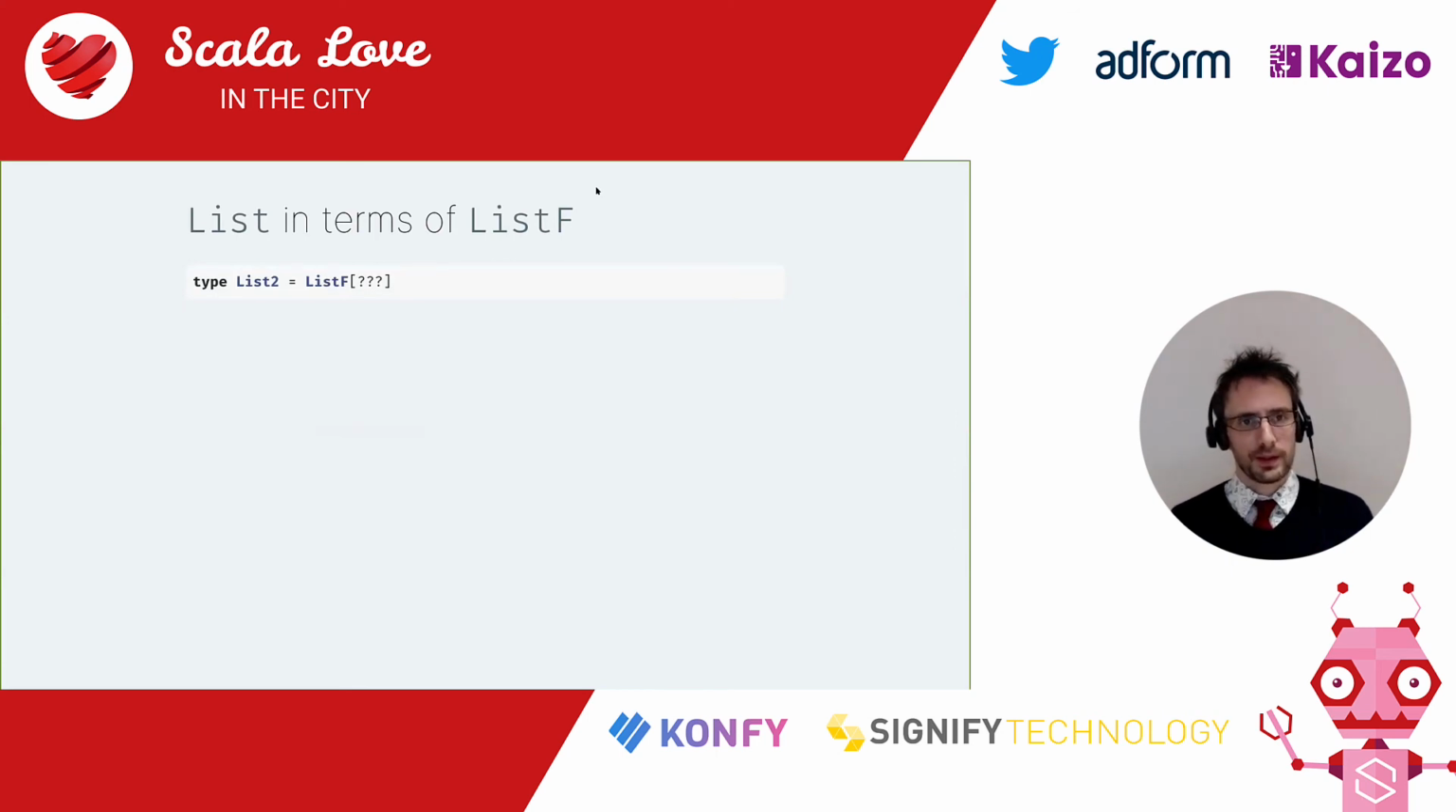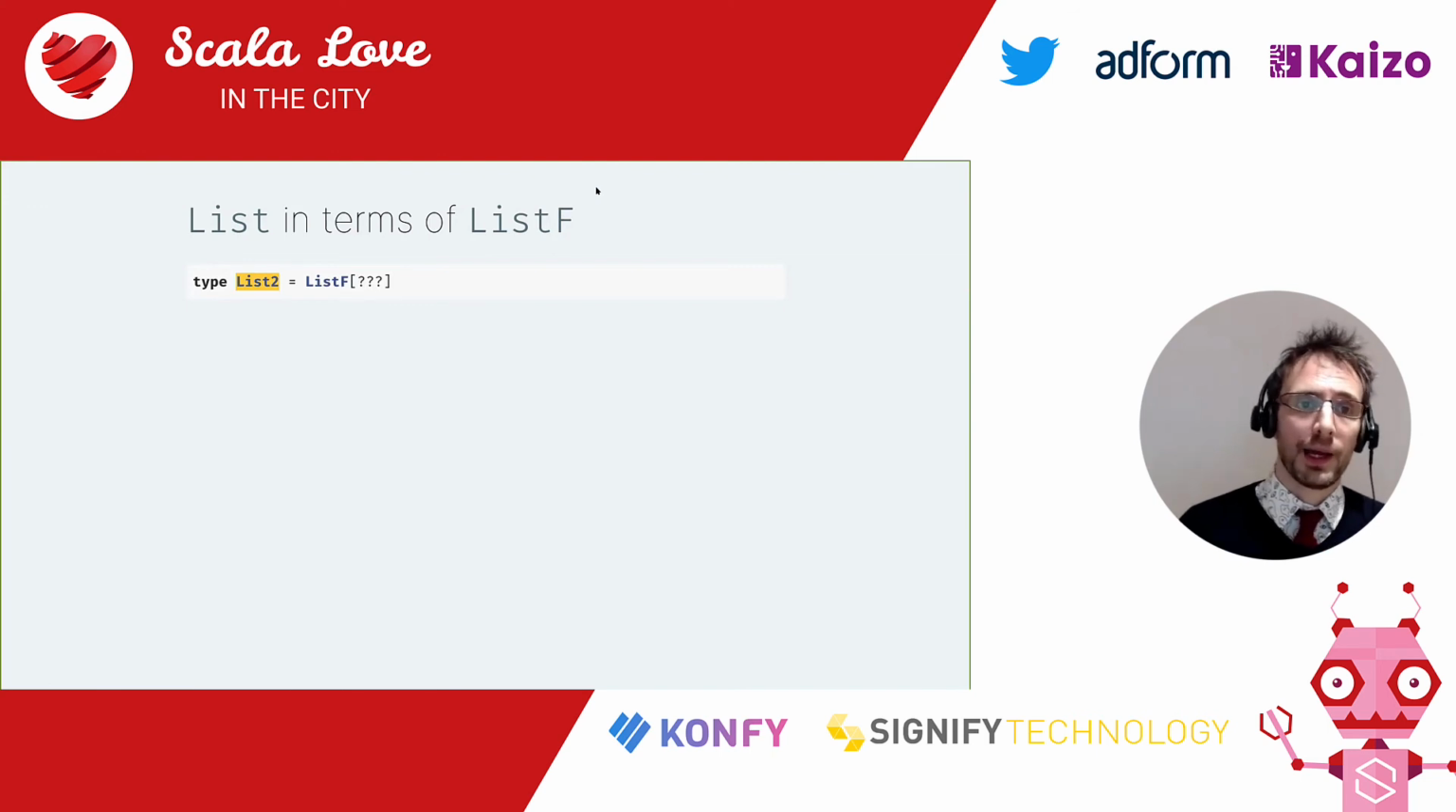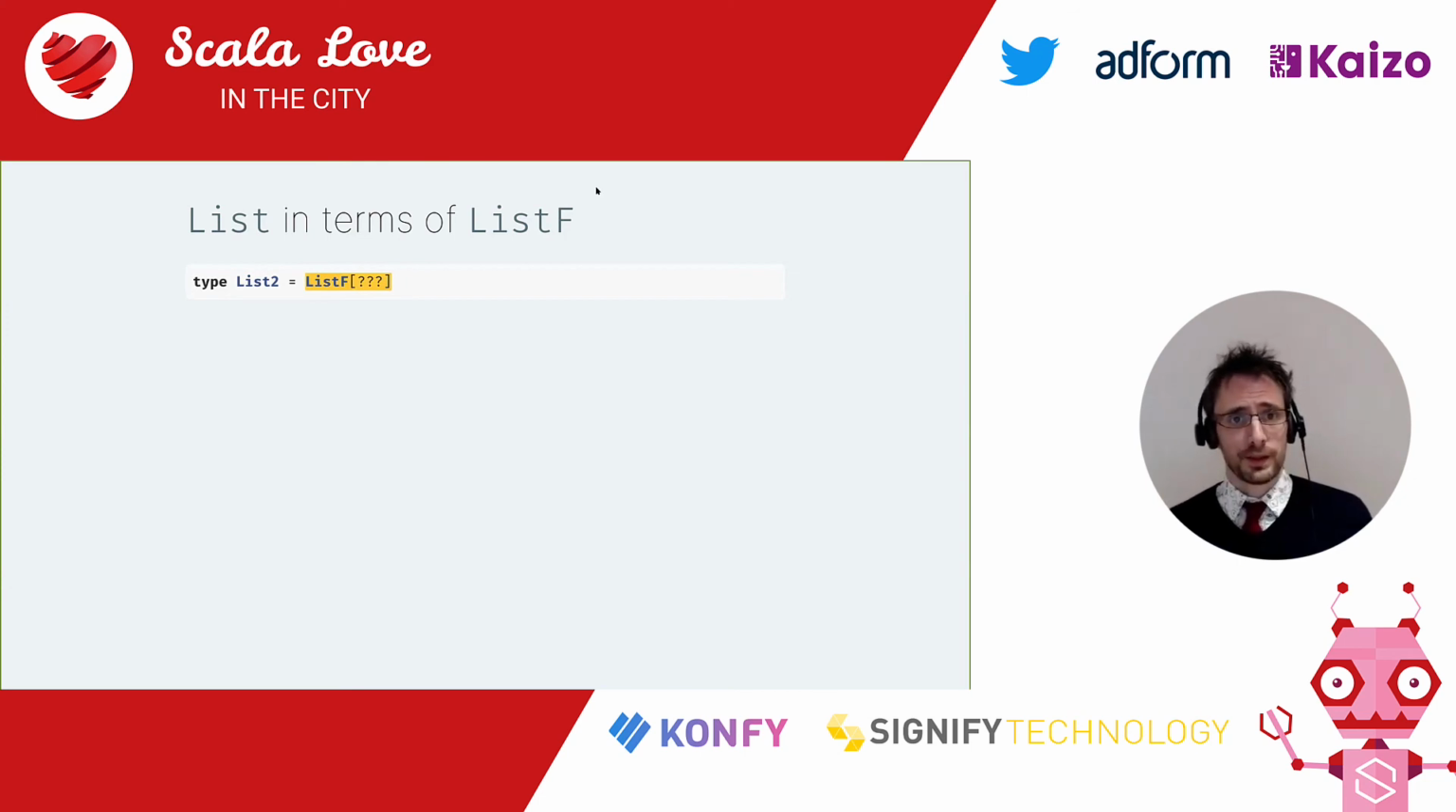Let's try to write list2. List2 is not called list because it's not our list type, but it is a list. So I have list in the name, and I'm adding 2 at the end to differentiate them. It's going to get a better name soon. And list2 has got to be a listf of something, doesn't it?